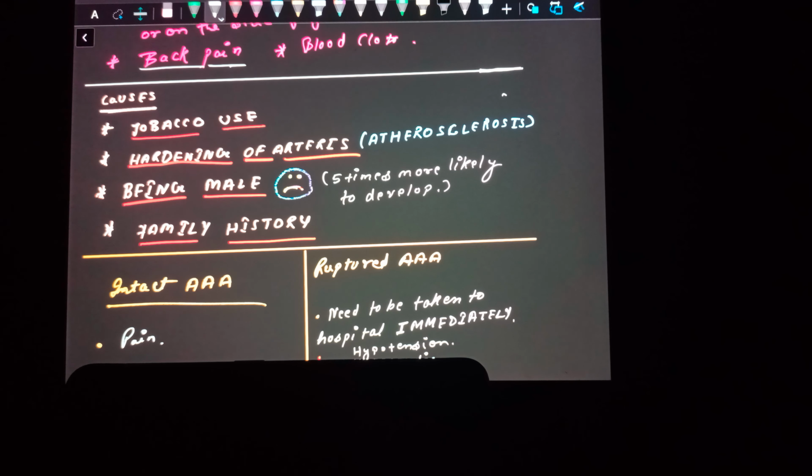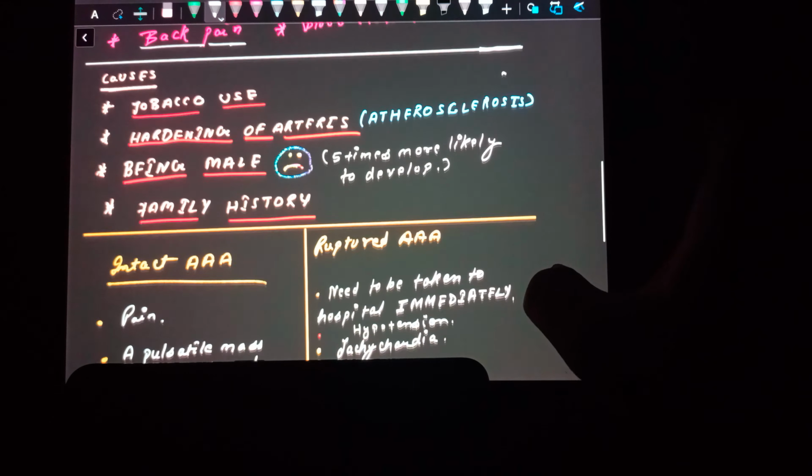Being male, you have 5 times more chance to develop the AAA. Family history is also important. Even when there has been a case of the AAA in past generations, you are likely to develop it.